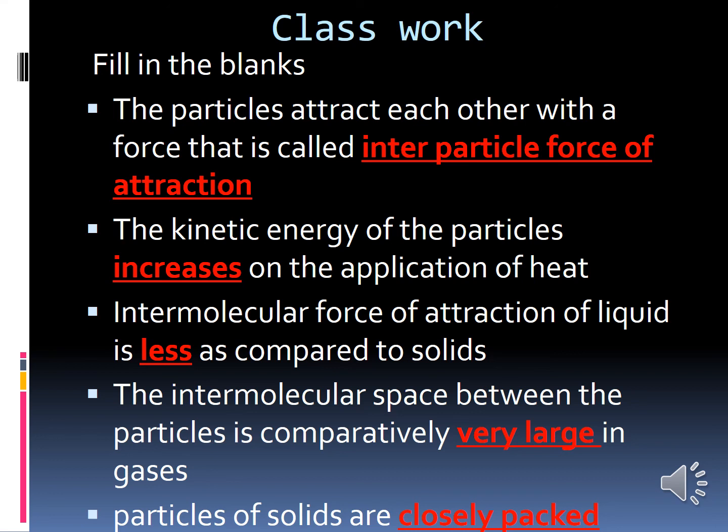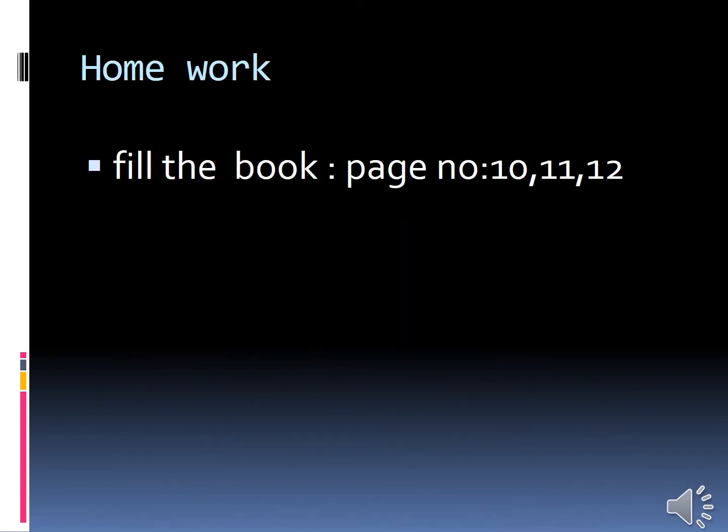Okay, have you all written? Have you all finished writing your classwork? Okay, good. And this is your homework. Book page numbers 10, 11 and 12. There are some fill-ups, true or false, and match the following. Okay, complete it and we will check the answers in the next class. Complete it and send it.